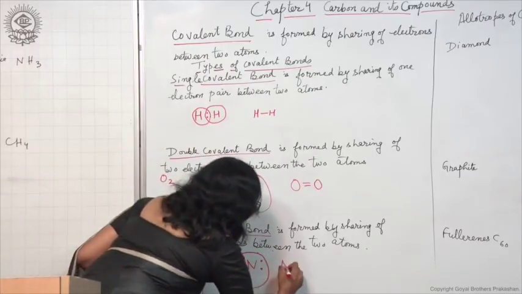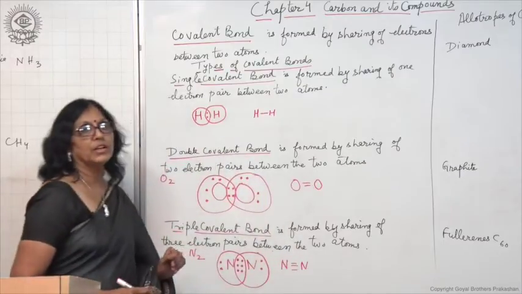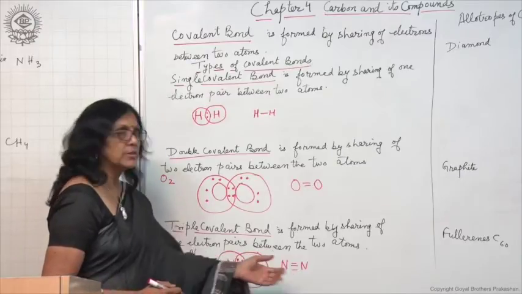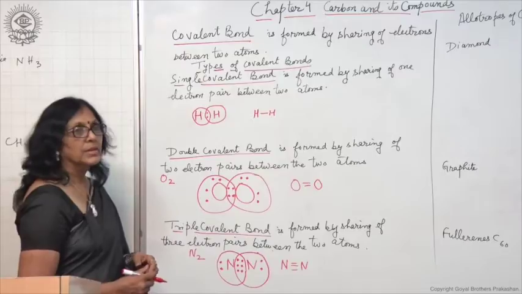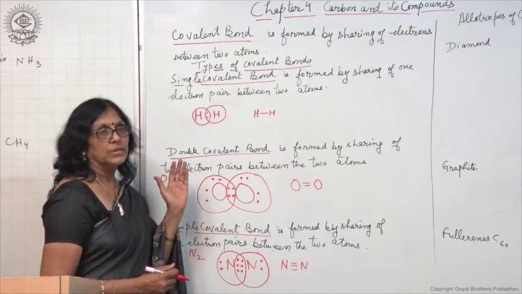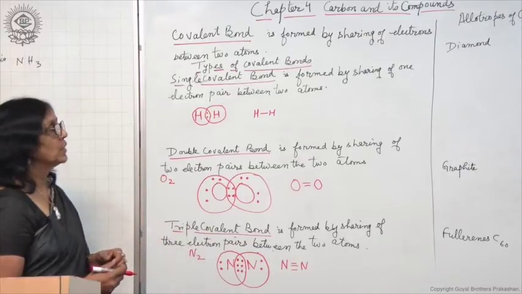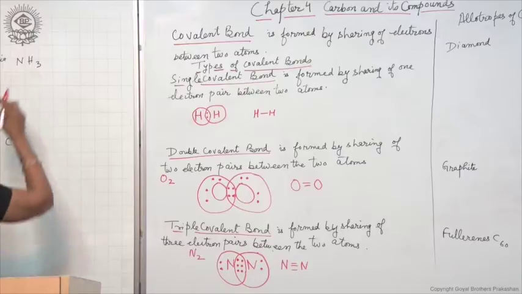A triple covalent bond can be represented by making 3 lines between the 2 atoms. This shows that there is a triple covalent bond between the 2 nitrogen atoms. Let us draw the electron dot structure of some more compounds to show the covalent bonding between them, like ammonia.